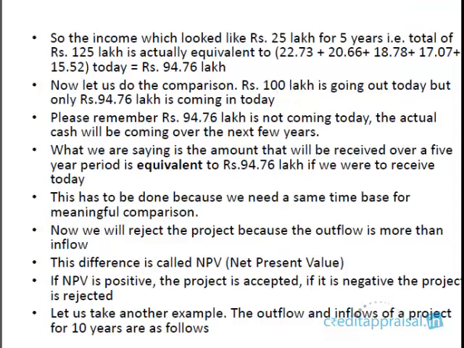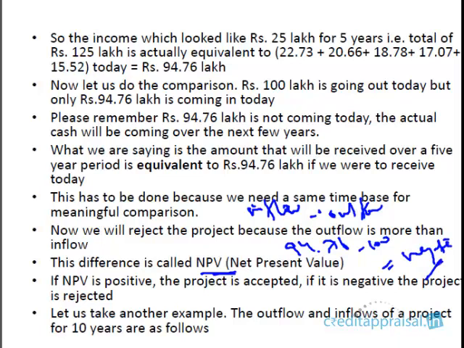So these are the sort of calculations which we will be doing, and this difference is called net present value. Net present value is nothing but the inflow minus outflow, right? Here the inflow is 94.76, outflow is 100. So it is negative. NPV is negative. That's why we reject the project. So this is a new term, NPV, net present value. What is net present value? Difference between inflow and outflow.